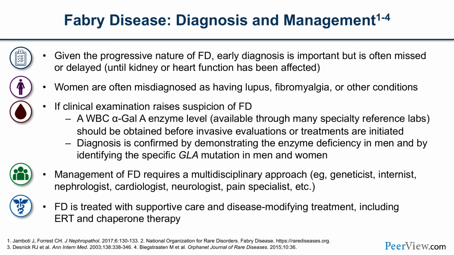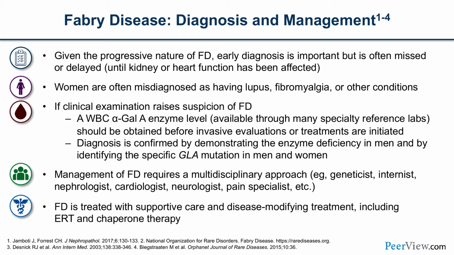Now, management of Fabry disease requires a multidisciplinary approach. Besides the geneticist, we have to have a strong internist, the nephrologist, cardiologist, neurologist, pain specialist, and many more. But what we actually do need is a champion for Fabry disease, somebody who can oversee and coordinate the care for these patients.